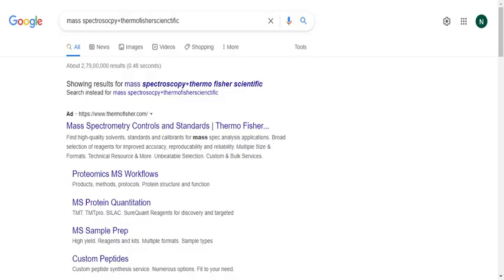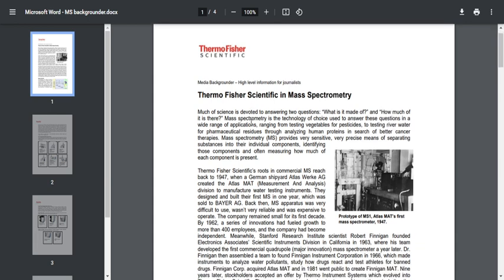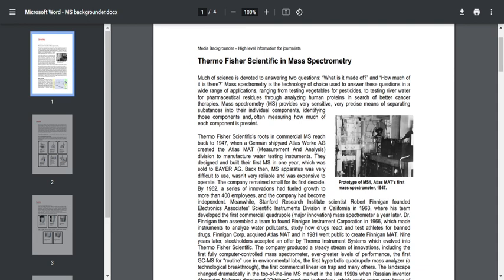Next important thing, if you have any friend or senior who is working in a research division, you can get to know how they send samples for mass spectroscopy. For example, I am saying, friends, because with respect to CSIR, you need not study the instrumentation part and all. You just need to know for what purposes mass spectroscopy is used. That is the first thing, the application. Next thing, how the sample is prepared for mass spectroscopy, like what chemicals are employed for sample preparation. Next important factor is that you should know how the sample has been analyzed, so you should know the interpretation also.